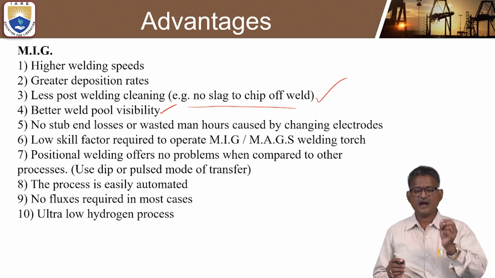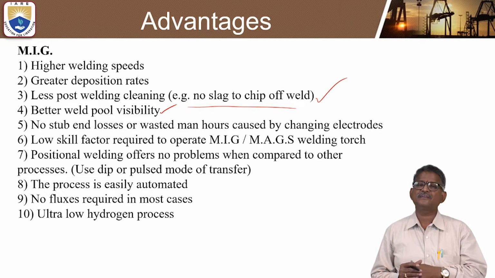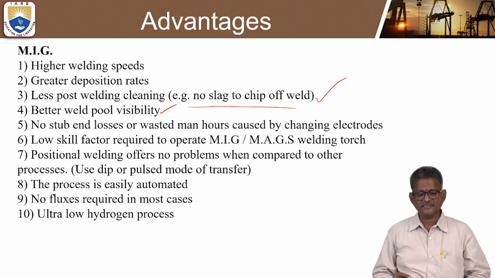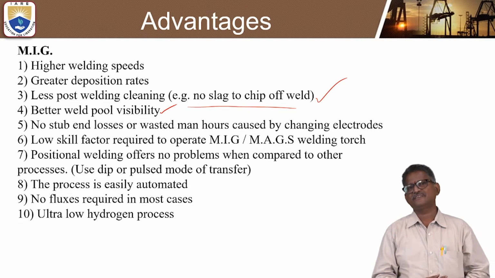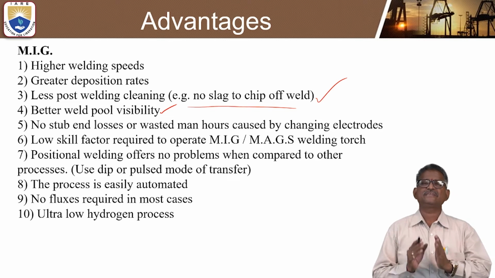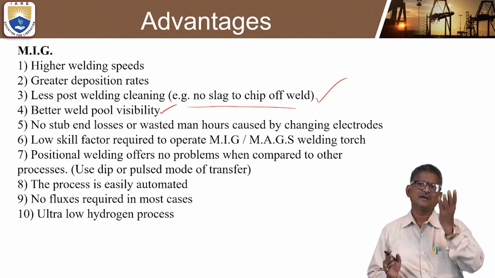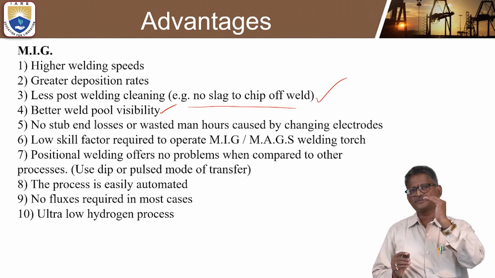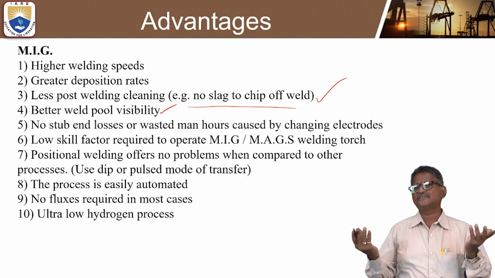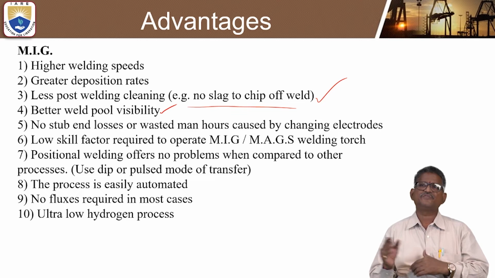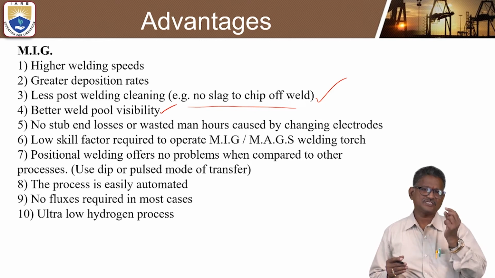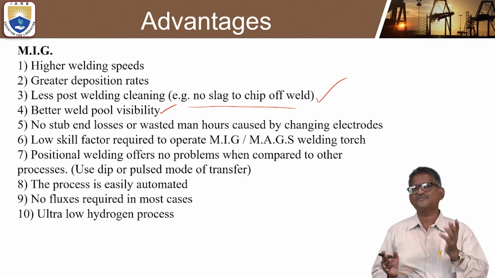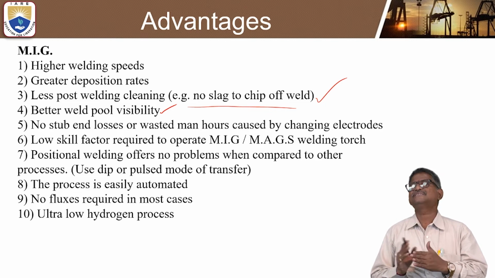And ultra low hydrogen process. These are the 5 major advantages while performing metal inert gas welding. That is: higher welding speeds, greater deposition rates, less post-welding cleaning because there is no slag to chip off the weld, and no stub end losses or wasted man hours caused by changing the electrodes.